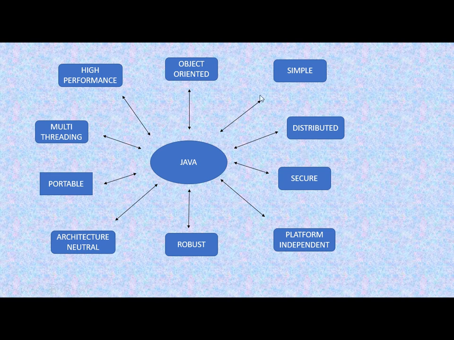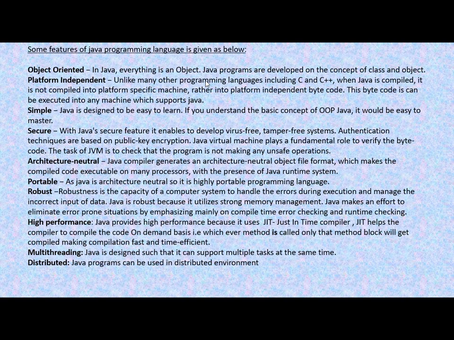Then the next point is it is object oriented. This means that Java supports class and object, and this can be used to represent real life problems very easily. So these are some of the important features of Java. Next, here you have all the points which are written. If you want to go through these points, then you can pause the video and go through them.